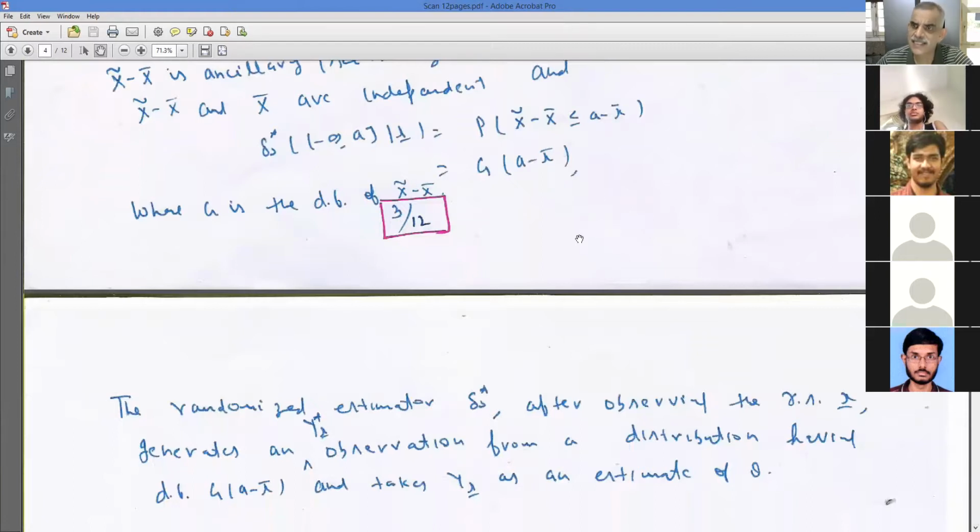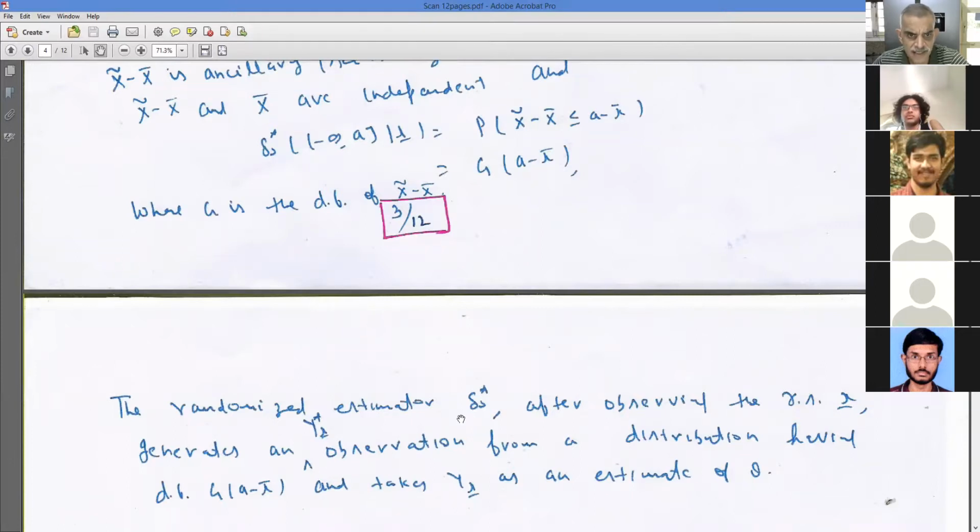So what does it say? Note that this distribution only depends on x bar, because the distribution of x delta minus x bar does not depend on mu. So it only depends on x bar. Of course, a is the point where you're finding the distribution function. So the only parameter here is x bar, which after observing the sample you already know, right?